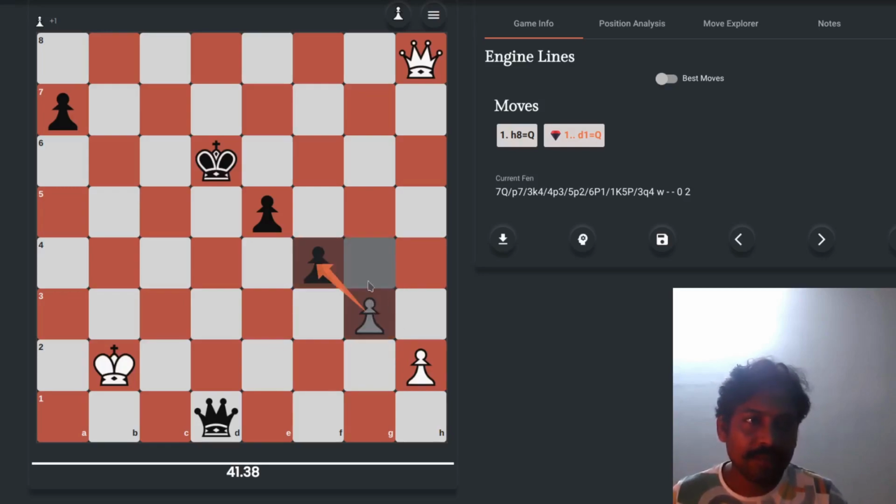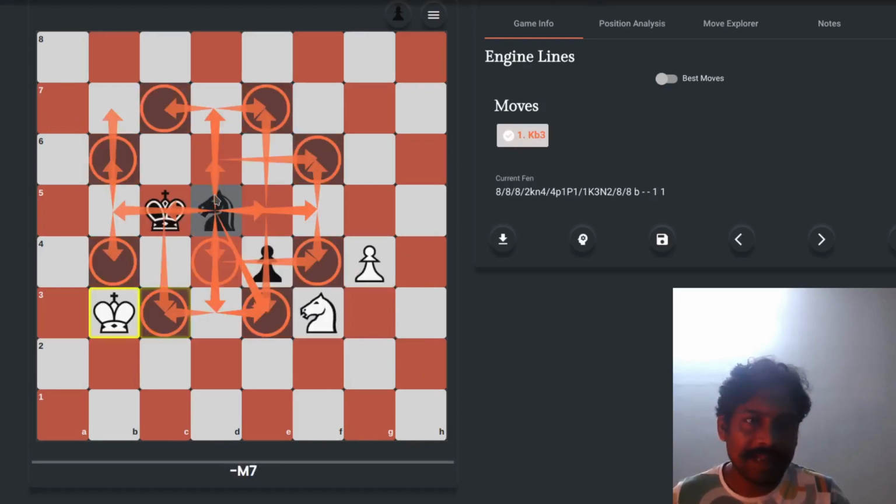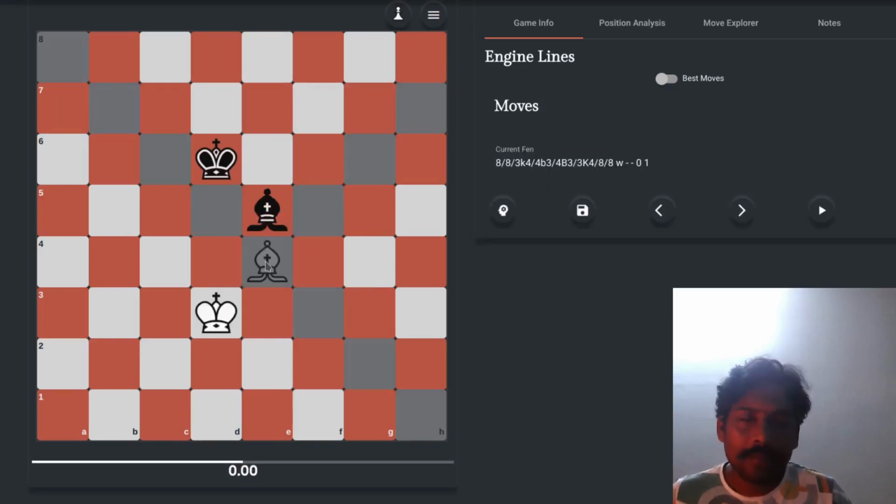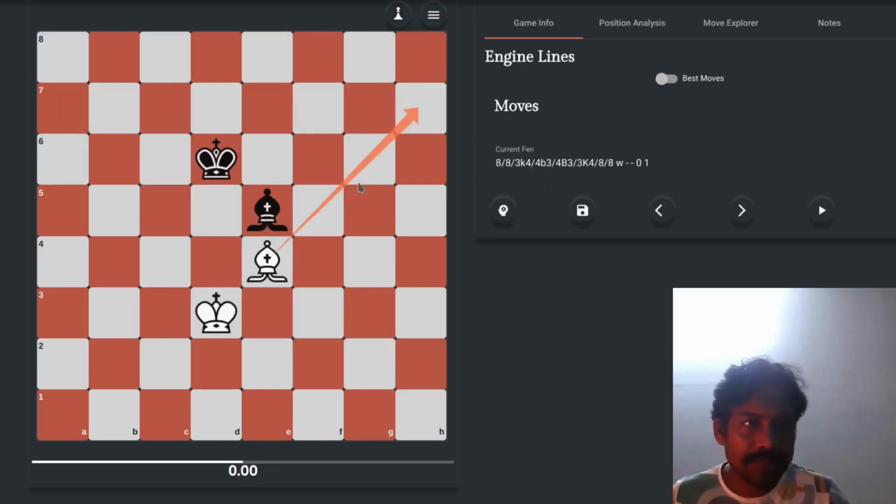So the natural move is to move straight forward, but in order to capture, they will always be moving towards the diagonal, one step in the diagonal. So either to this or to this. So these two pieces have special powers. Knight has the power to jump over other pieces, and pawn has the power to capture another piece in a diagonal and move straight.